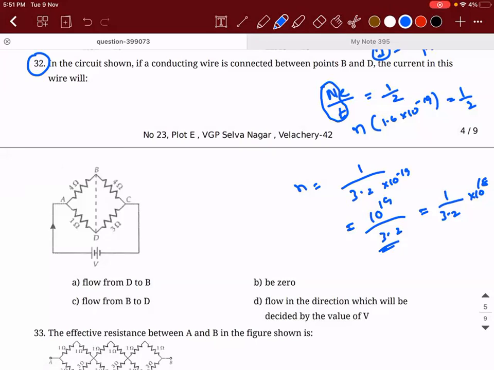So I need to know the direction. They asked about B and D, right? We need to know which one is at higher potential. How do we find which one is at the higher potential? So what is the total current supplied by the battery? Actually,